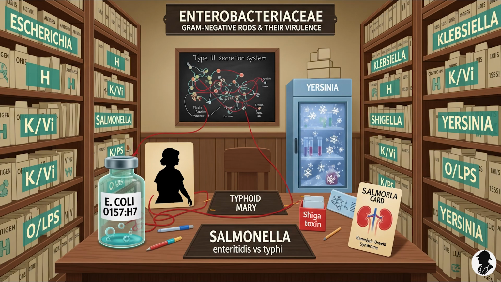Tragically, yes. Diagnosis relies on blood cultures early on, later stool, bone marrow, or urine samples. PCR helps too. And unlike the gastroenteritis, treatment requires antibiotics. Fluoroquinolones are often used, though resistance is a growing issue. And the carrier state, Typhoid Mary, that's real. Oh, very real. About 3-5% of infected individuals become asymptomatic carriers. Their infected gallbladders often act as a reservoir, continuously shedding bacteria in their feces, sometimes for years, without any symptoms themselves.